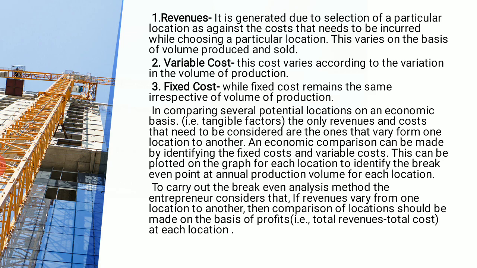When I say variable cost, we all are aware what variable cost is. This is a kind of cost which varies according to the variation in the volume of production. Variable itself means it differs. Whatever volume of production we make, if we reduce it the cost decreases, and if we increase it the cost increases. It depends on the volume, that means the number of units we produce, and that is why it is said to be variable cost. Whereas what is fixed cost? Fixed cost remains the same irrespective of the volume of production.